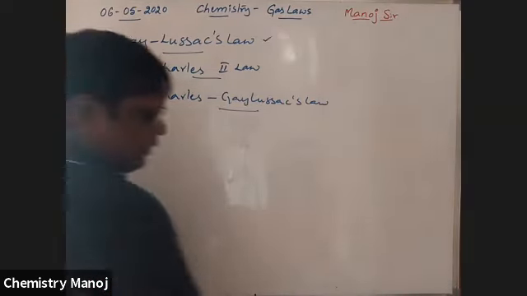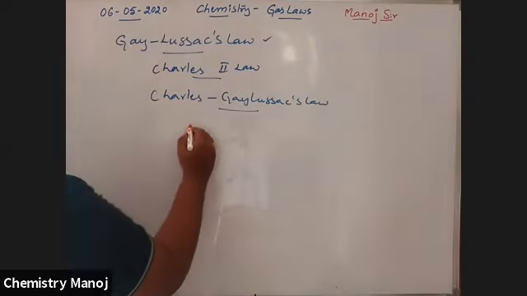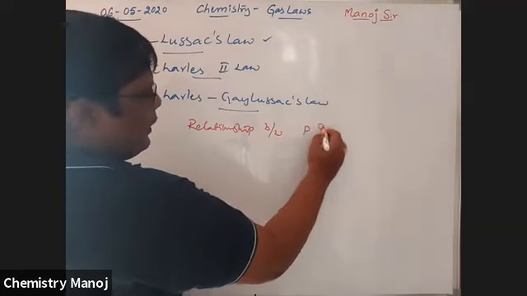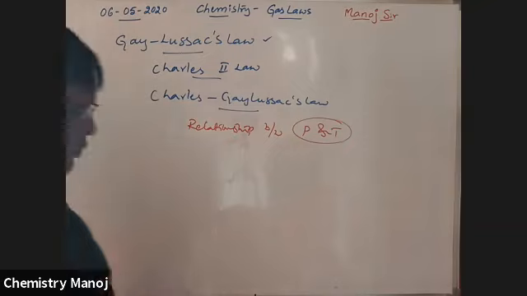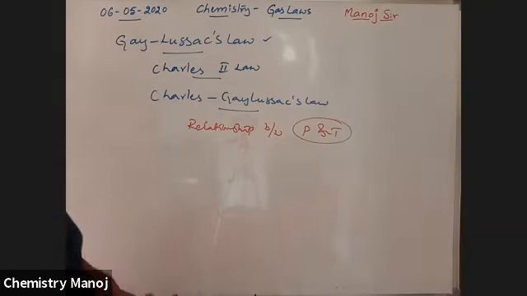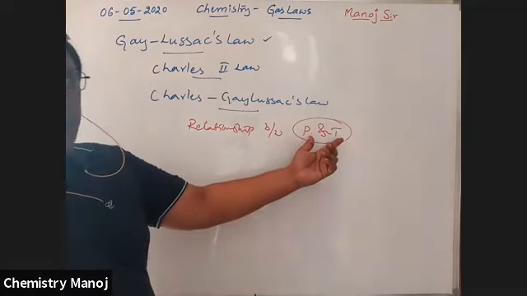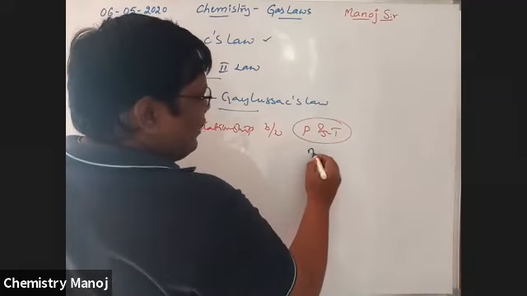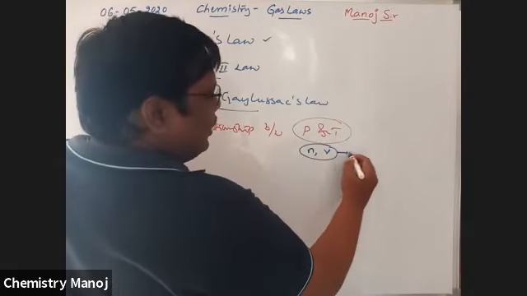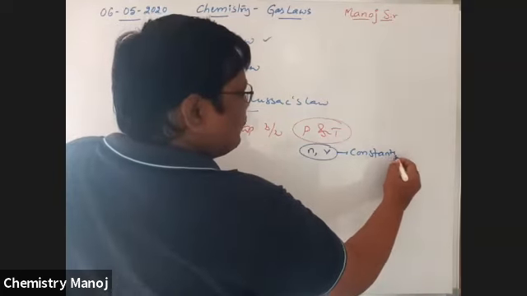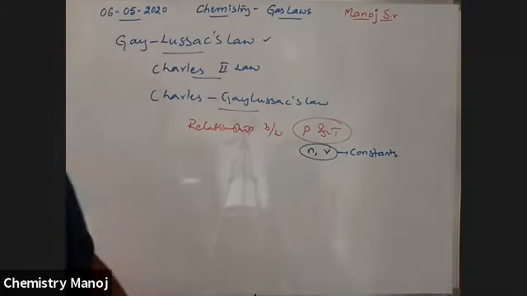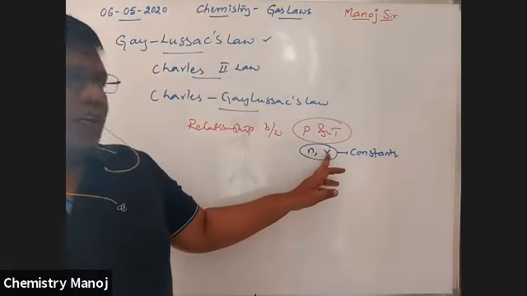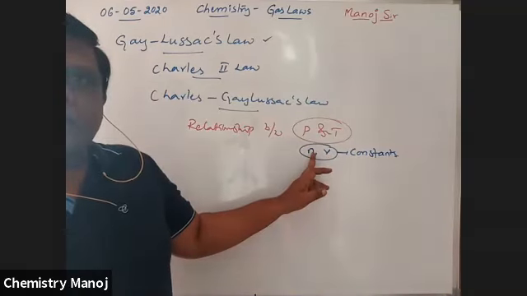It gives the relationship between pressure and temperature. So these are the two parameters whose relationship we are going to discuss. The other two parameters are the number of moles and volume. These two are constants. Among those four, two are related while the other two are constants. Here, for a given mass of gas, n is constant.